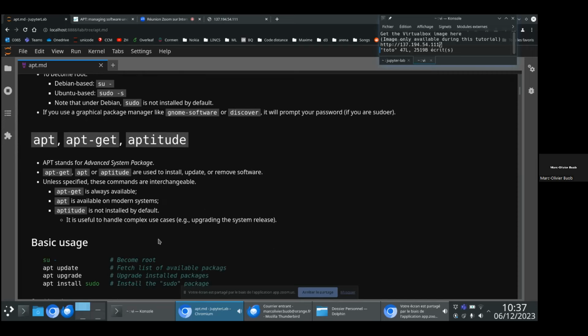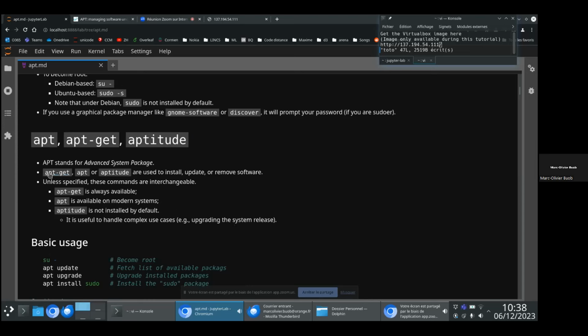So now, what are the tools of interest? You have several of them: apt, apt-get, and aptitude. apt-get is always installed on your system, and apt is always available on modern Linux versions. Aptitude is not installed by default, but for complex setups, you might require aptitude. We will come back to aptitude later.